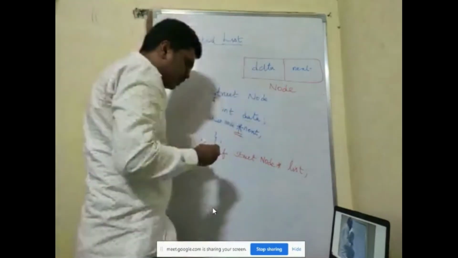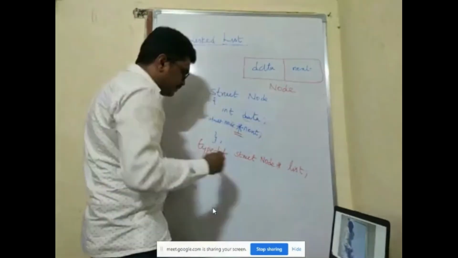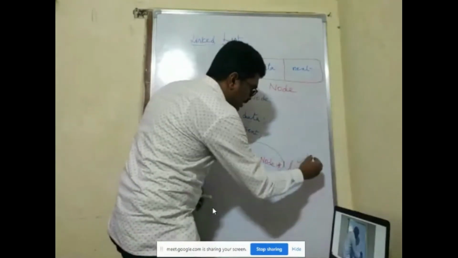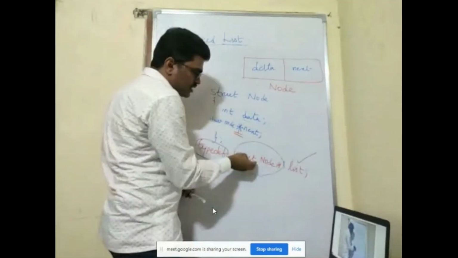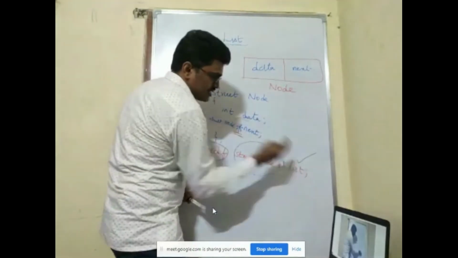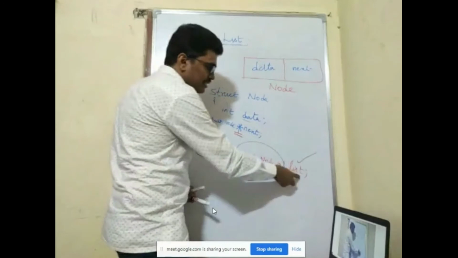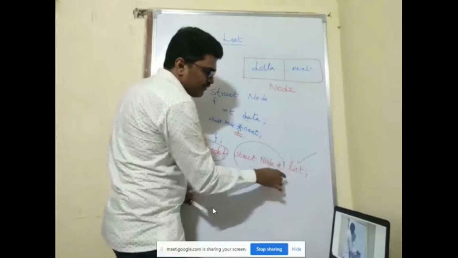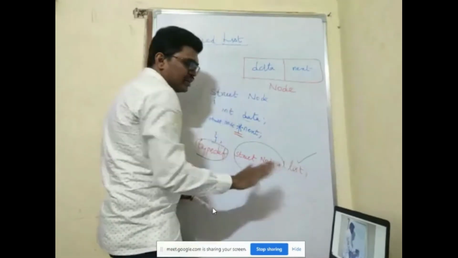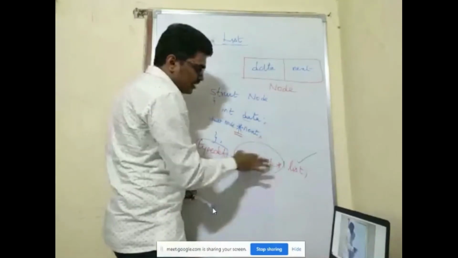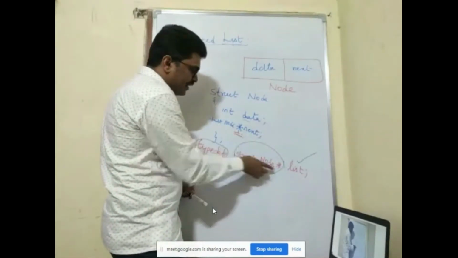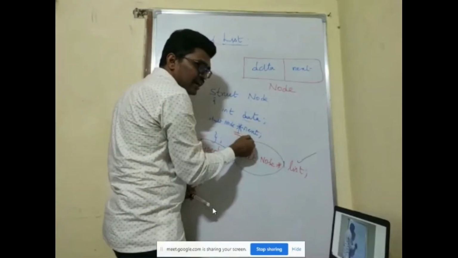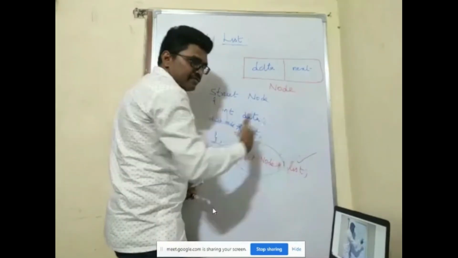I hope you know this typedef statement. What is the purpose of the typedef statement? Already something is there, and to that I am giving a new name. Already I have struct node, and I am giving the new name list. For your convenience, the pointer I also put inside, so that whenever I declare, I can just declare list. I need not declare struct node star every time. Otherwise, whenever I declare a node or header, I would have to use struct node star.